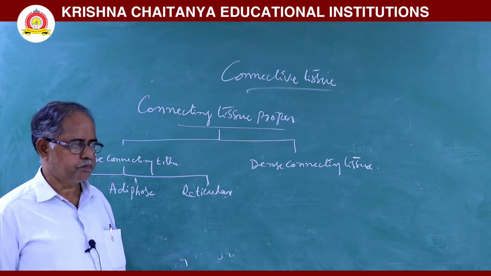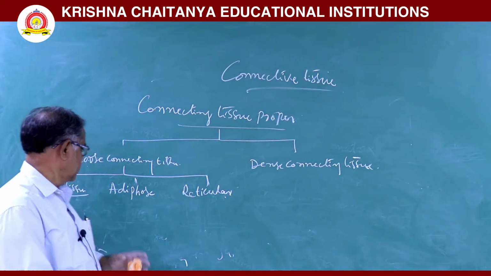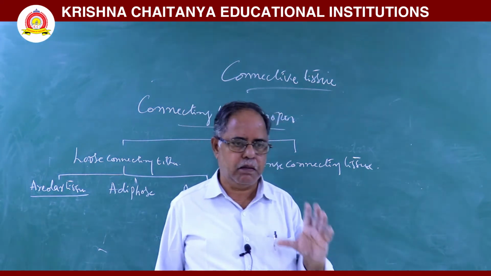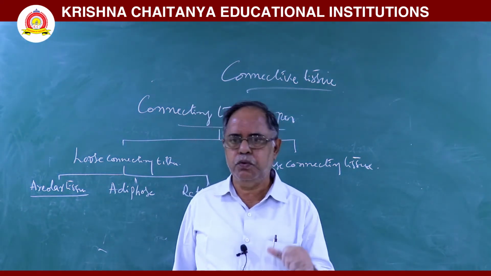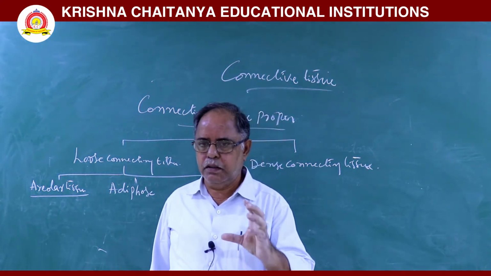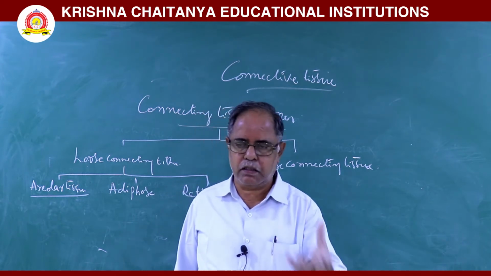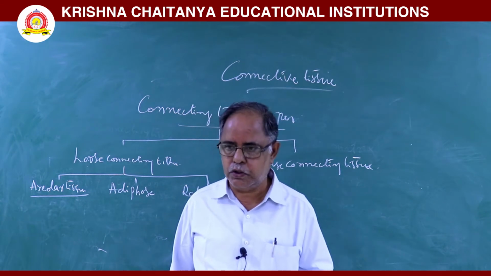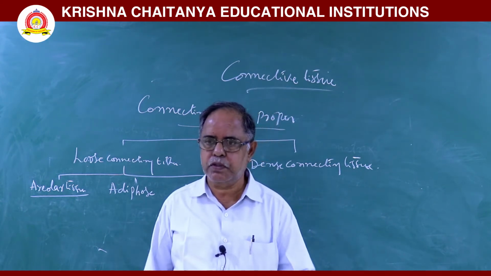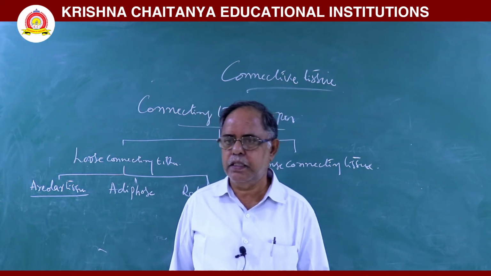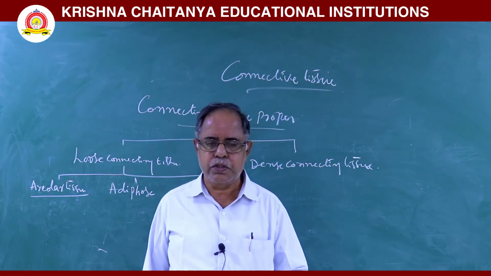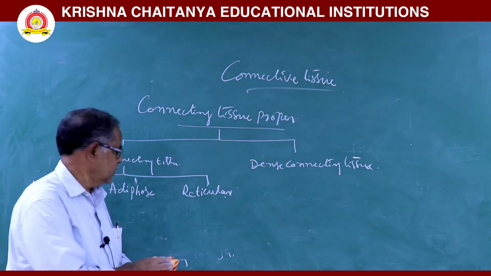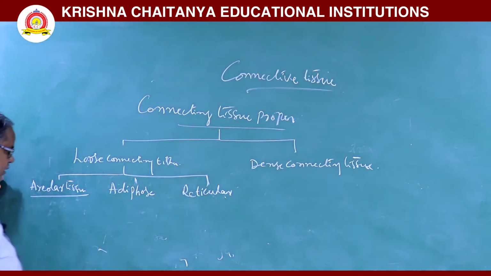Areolar tissue is the most widely distributed, abundant tissue. It packs the various tissues and organs, so it is called a packing tissue. The areolar tissue which is present beneath the skin forms the subcutaneous layer. In this areolar tissue, cells are there and fibers are there. First, in areolar tissue, some cells are there.